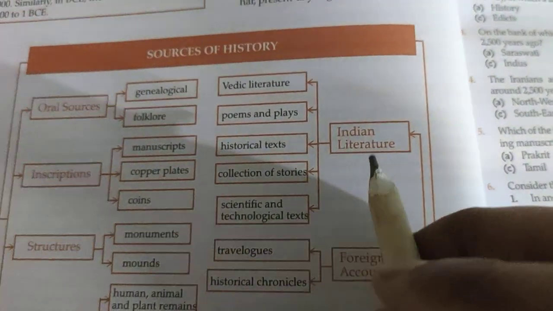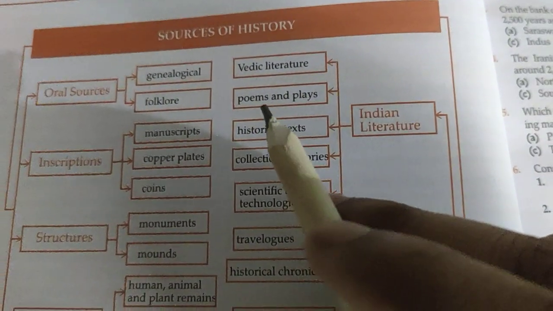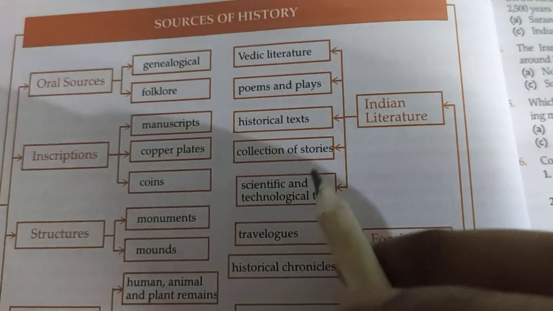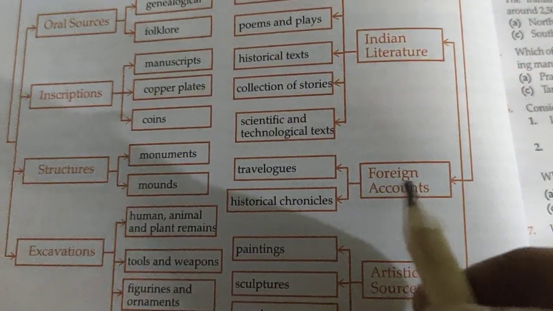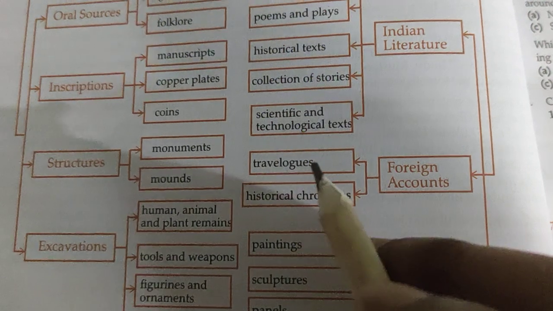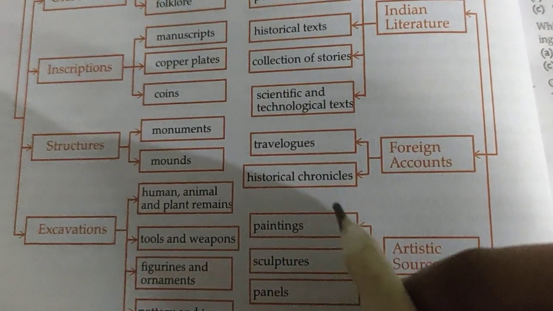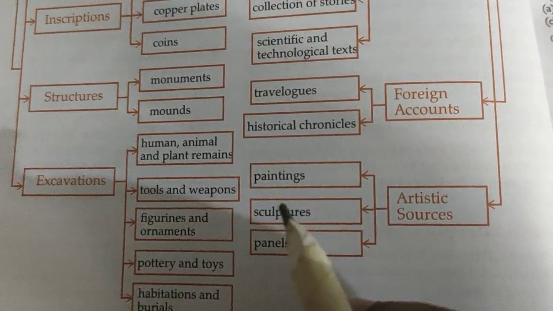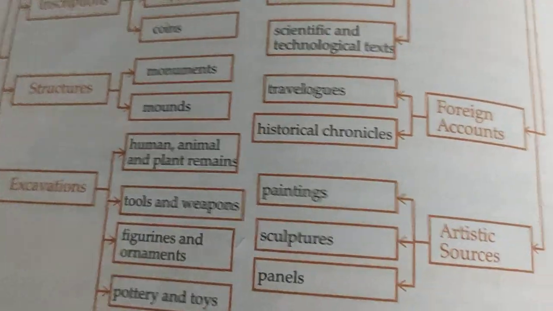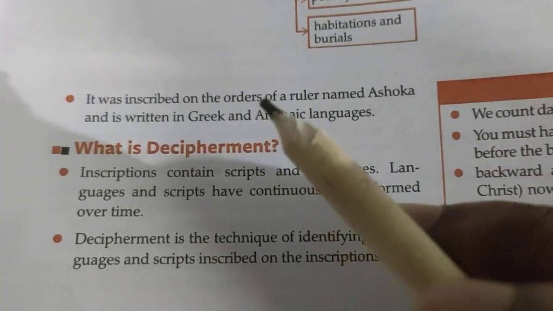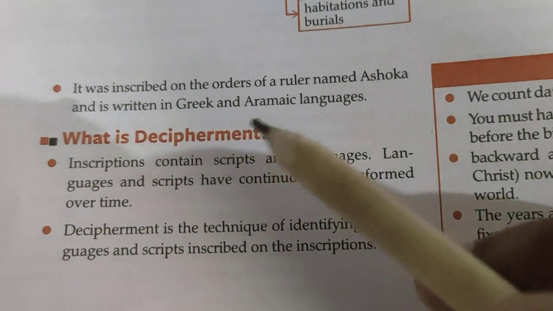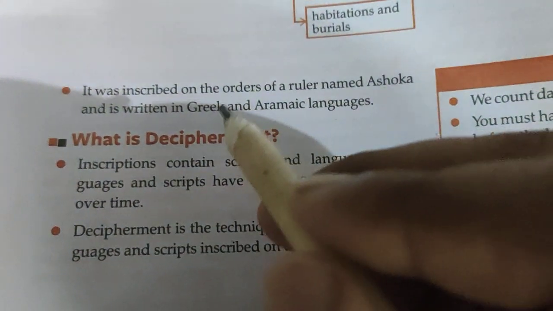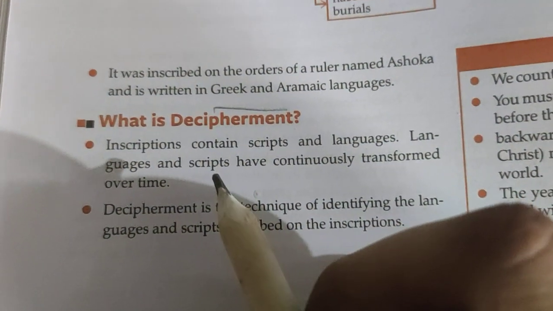Then inside Indian literature, this is Vedic literature, poems and plays, historical texts, collections of stories, scientific and technological texts. Then foreign accounts are like travelogues, then historical chronicles. Then artistic sources are like paintings, sculptures, panels. Okay. Now it was inscribed with the orders of a ruler named Ashoka, and is written in Greek and Aramaic languages. Okay. Now what is decipherment?